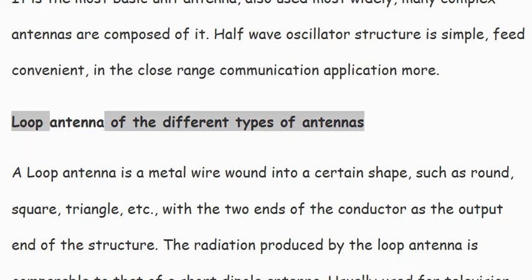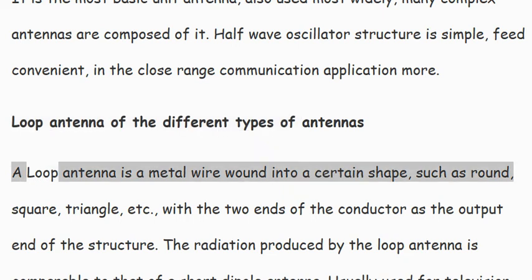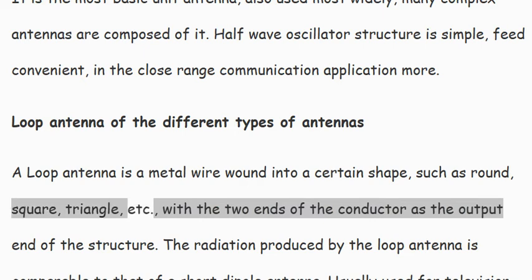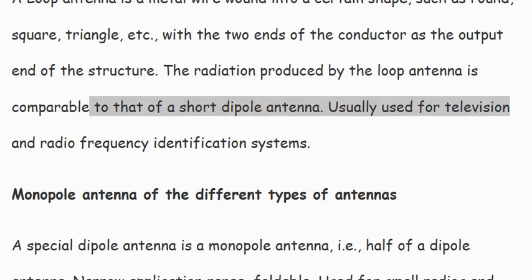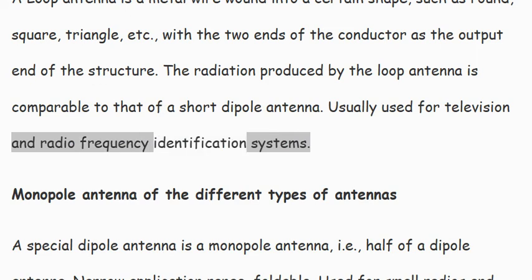Loop antenna, of the different types of antennas. A loop antenna is a metal wire wound into a certain shape, such as round, square, triangle, etc., with the two ends of the conductor as the output end of the structure. The radiation produced by the loop antenna is comparable to that of a short dipole antenna. Usually used for television and radio frequency identification systems.